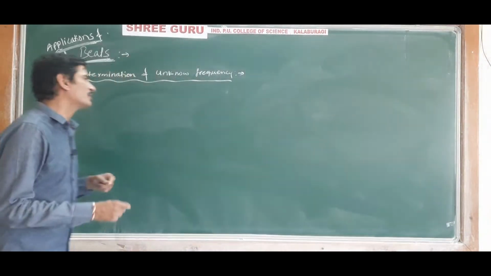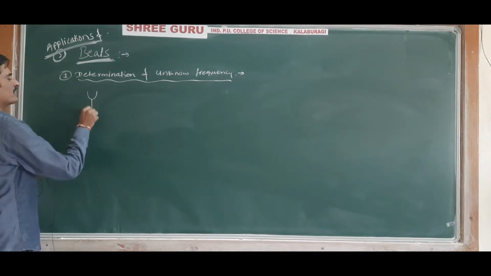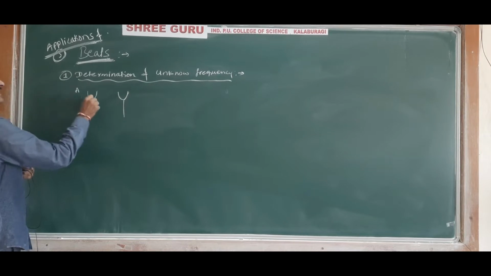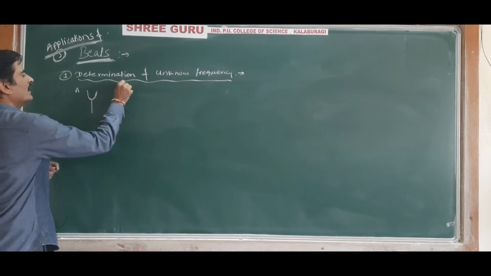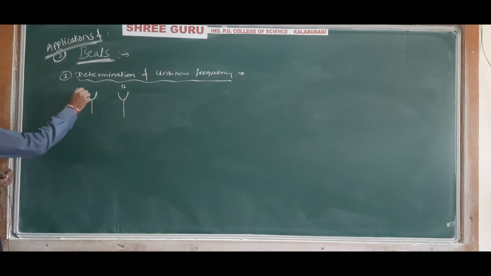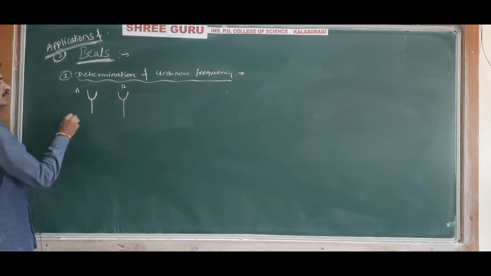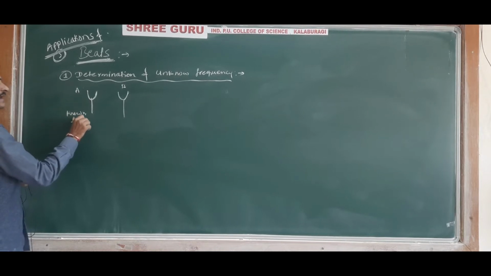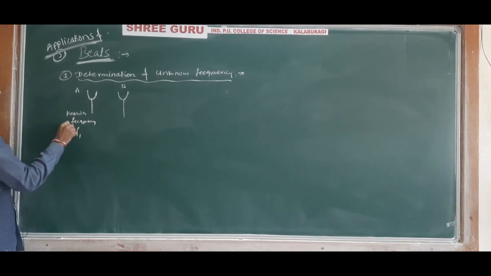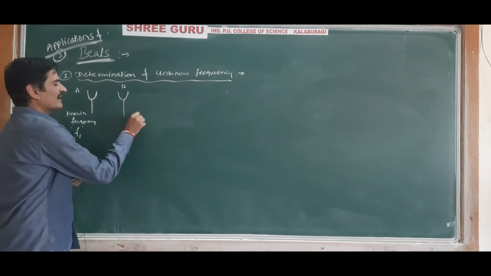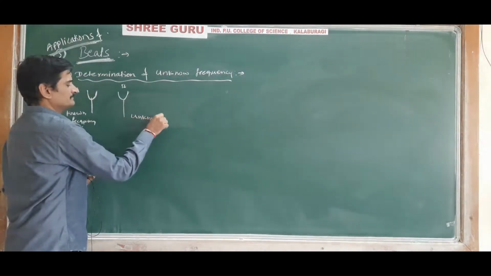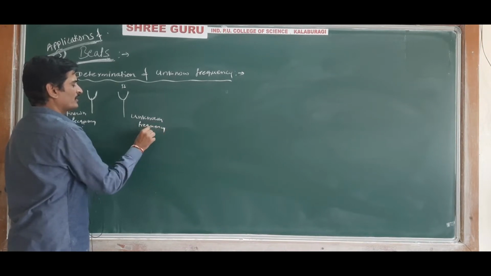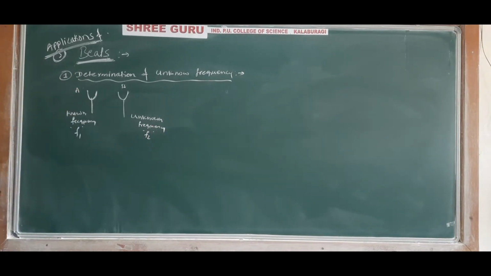Let us consider two tuning forks. You have seen the tuning forks in the lab. Let us say one tuning fork is A and another tuning fork is B. One of the tuning forks has a known frequency, let us say f1 is known. And the second has an unknown frequency, that is, the frequency of the second tuning fork is unknown, and we have to find it.